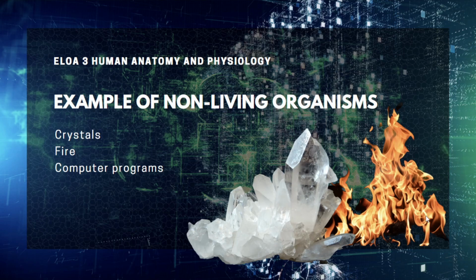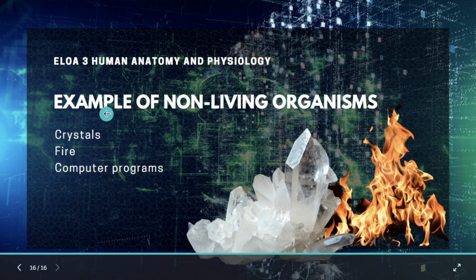For example, there are living organisms that cannot reproduce, like sterile animals, or that cannot respond to stimuli. Although they cannot carry out all the requirements to be considered as living organisms, they are still considered as living organisms. So those are the requirements to be considered as a living organism.